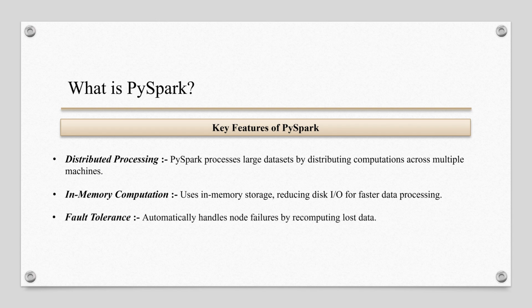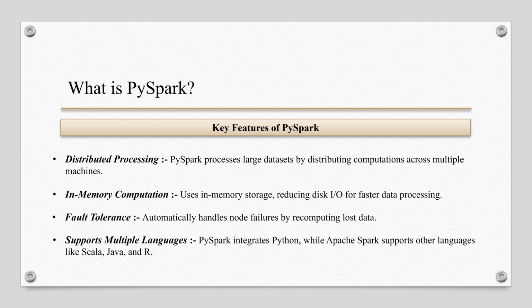Fault tolerance automatically handles node failure by recomputing lost data. PySpark is resilient. If a node fails during the computation, Spark automatically reruns the failed task on other available nodes, ensuring the computation continues without data loss. Support for multiple languages. PySpark integrates with Python, while Apache Spark supports other languages like Scala, Java, and R, allowing teams with different programming backgrounds to work on the same platform.